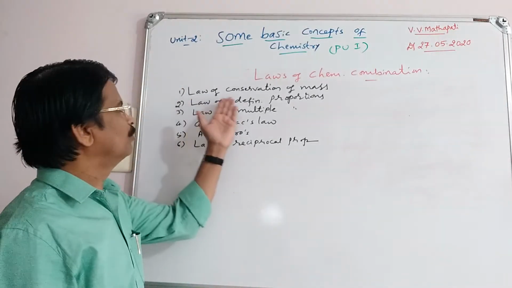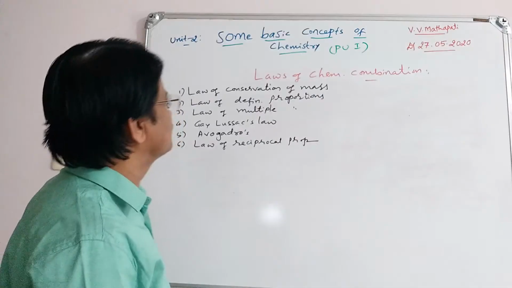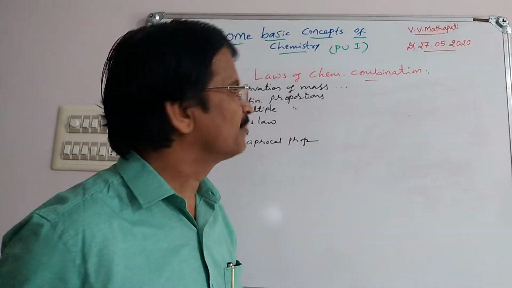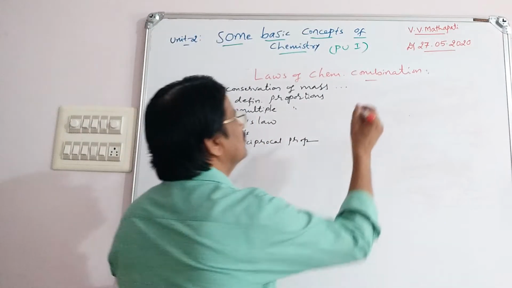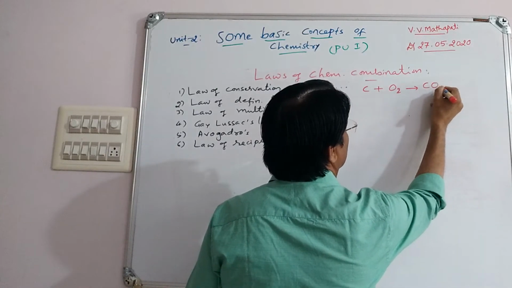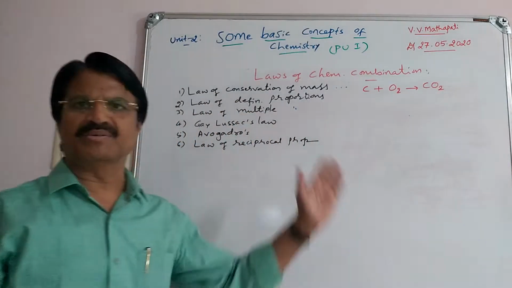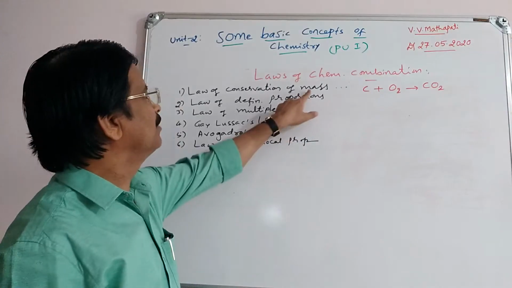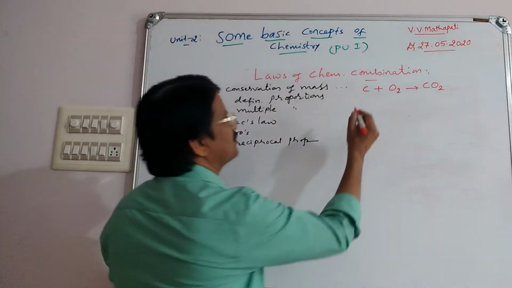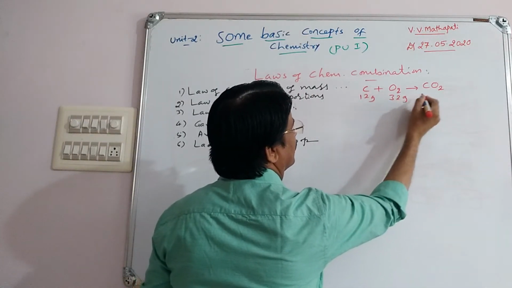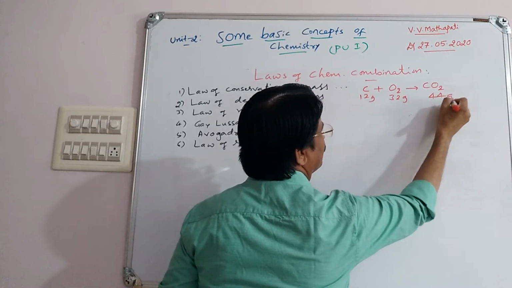Let's see here about law of conservation of mass. Now consider a simple example. C plus O2 gives CO2. Simple equation in chemistry. And by mass you would write: mass of C 12 gram, O2 32 gram, CO2 44 gram.